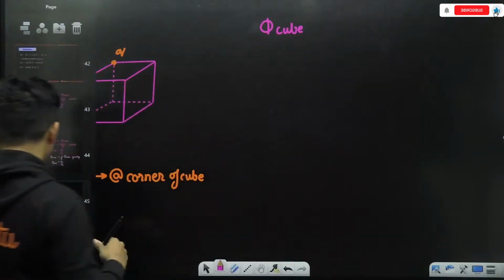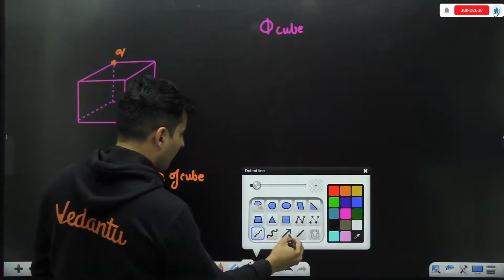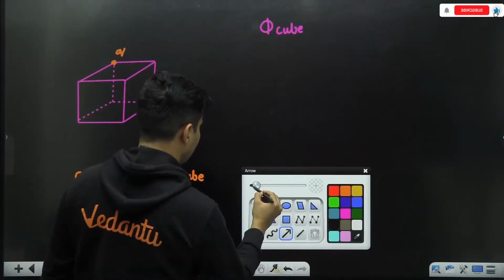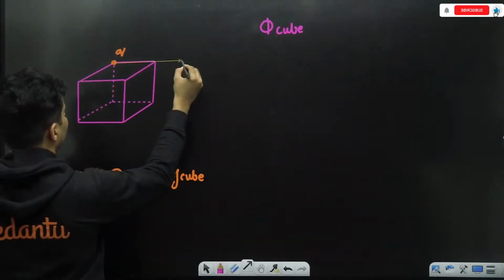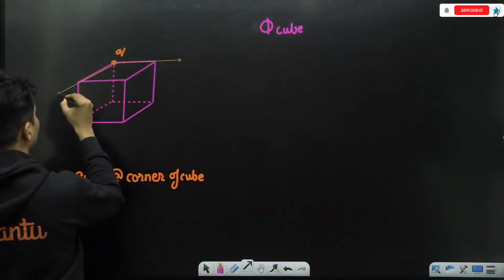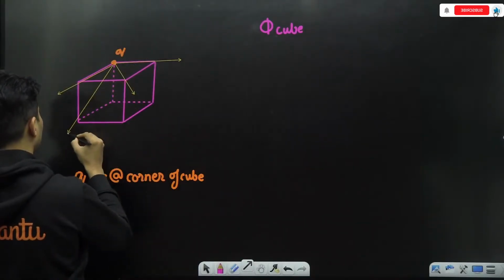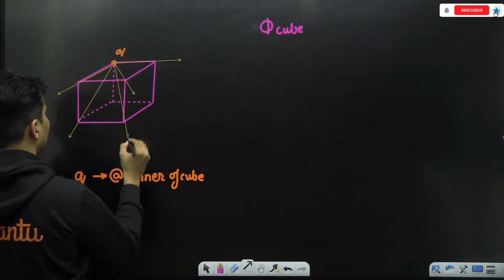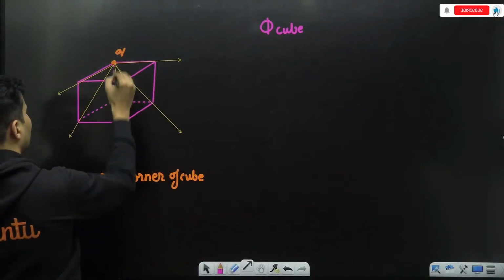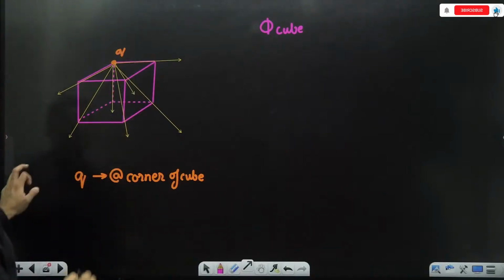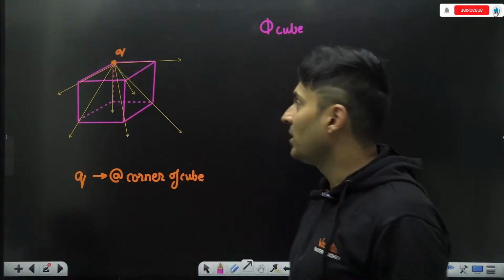So if I try to visualize it, I understand one simple thing. If I draw the field lines like this, the field lines will go like this. It will also go like this, and like this over here. They will be in all sorts of directions. Just visualize this in 3 dimensions. Oh yes sir, I'm able to visualize.